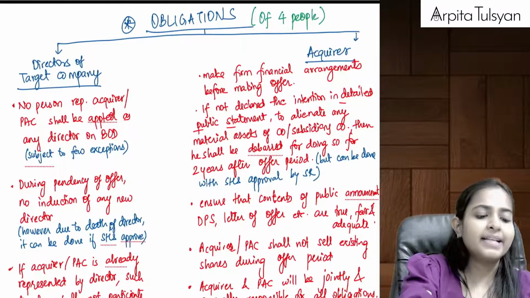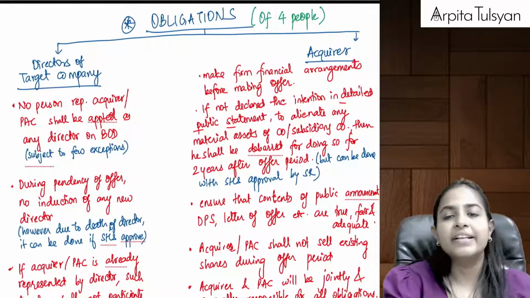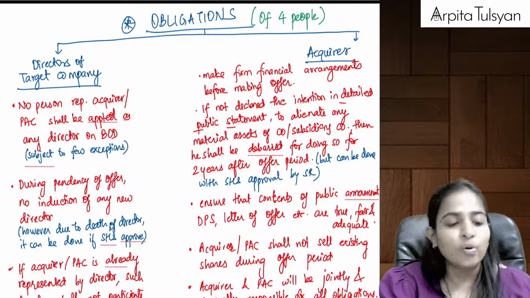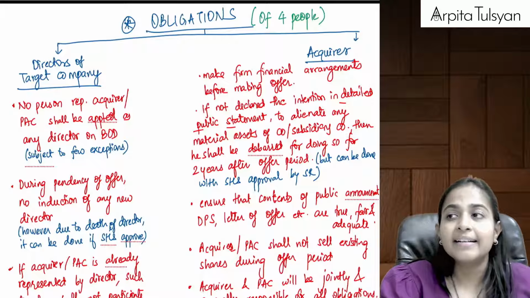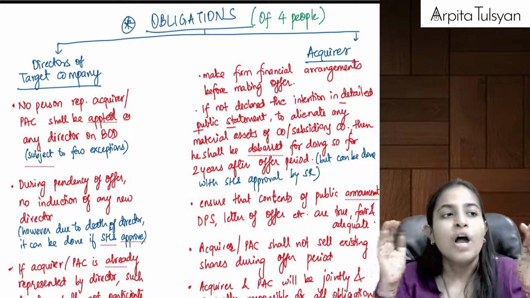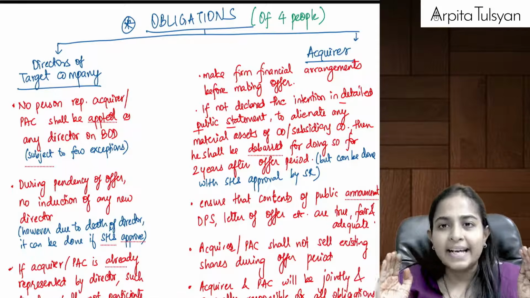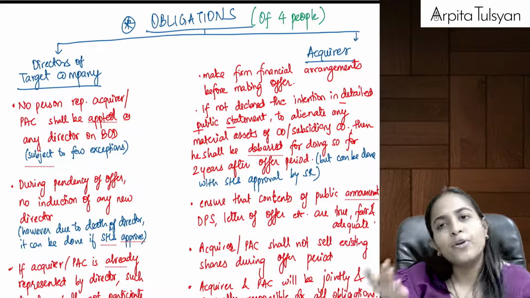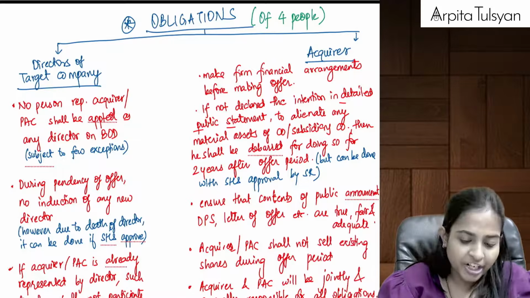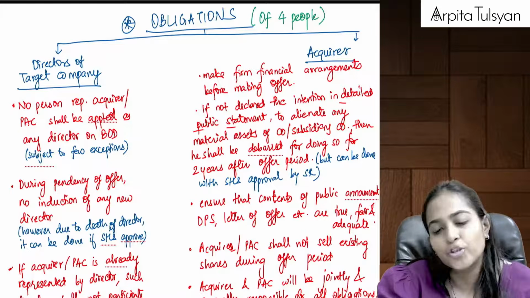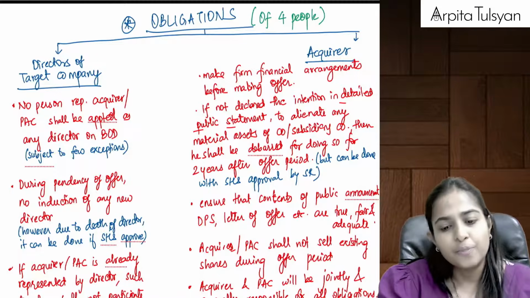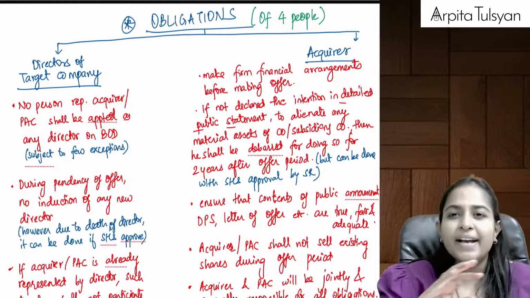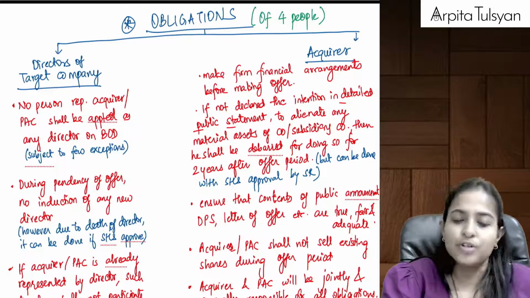Yes. So basically, whenever we are giving this open offer to the shareholders, we are giving them an offer period. We are telling that you have got so many days available with you, and within this time, you can decide whether you want to sell your shares to this new person or you don't want to sell your shares to the new person. I hope I am very clear till here, everyone. Yes, these were your two most important regulations of the chapter.